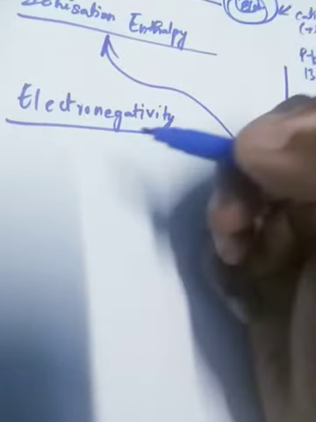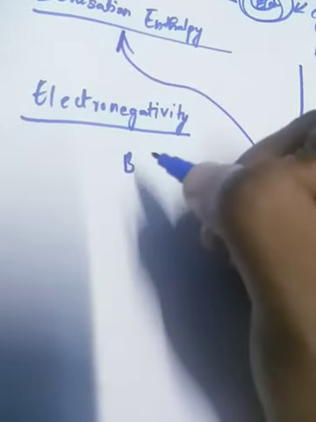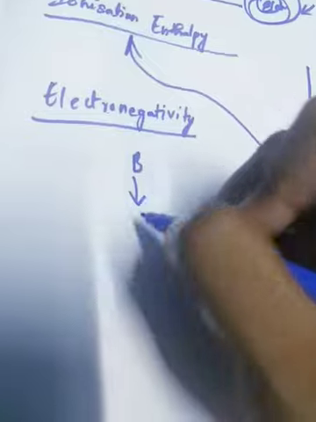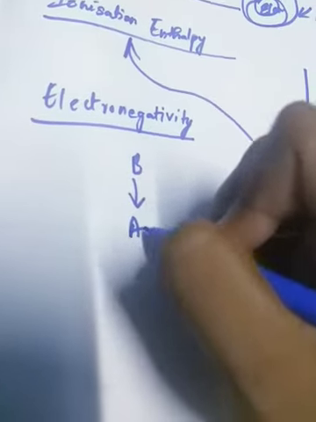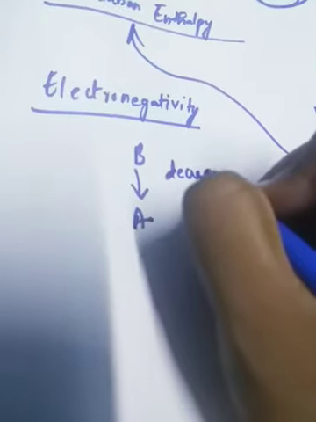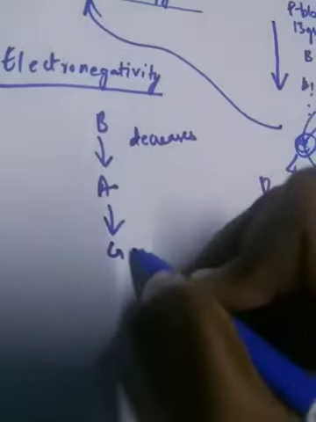Next, electronegativity. The electronegativity of p block elements also decreases from boron to aluminium, and then it increases again for gallium.